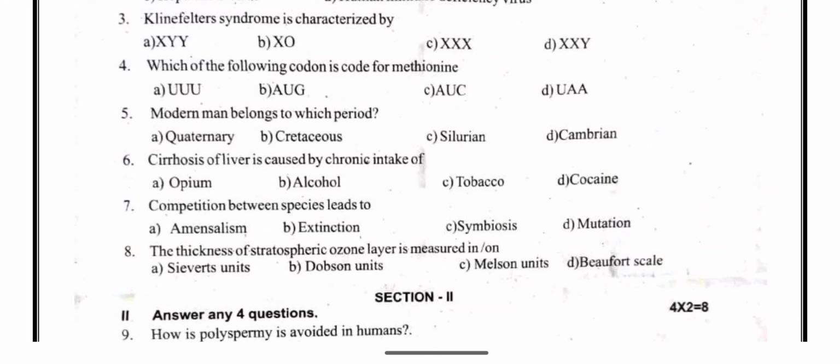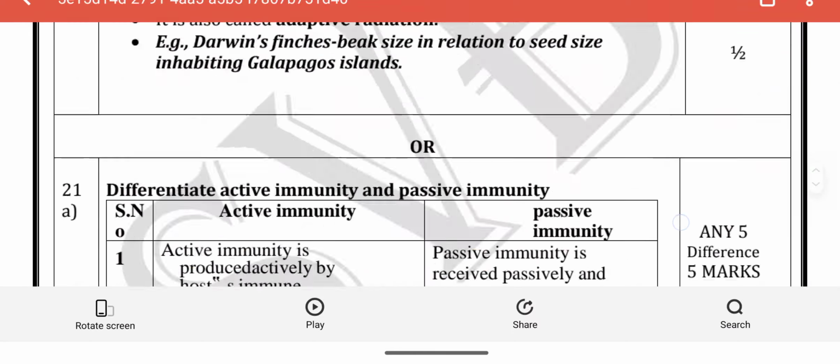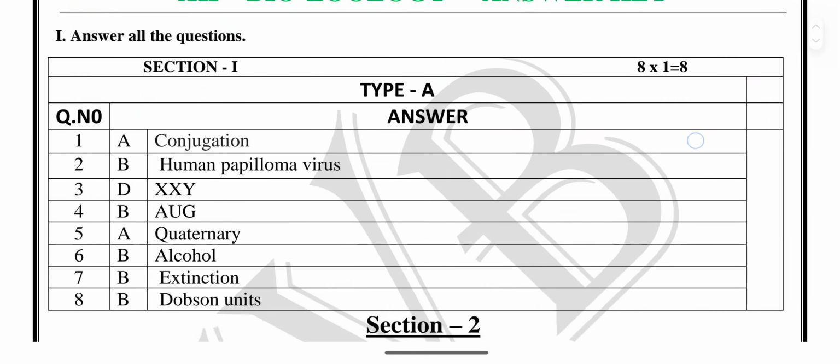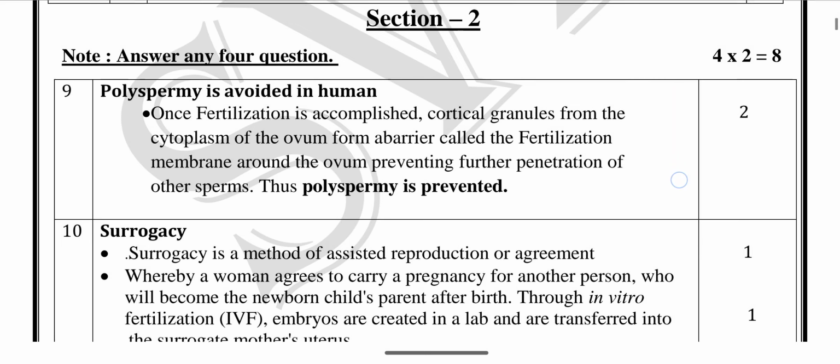Next, section 2, we have 6 questions. We have to attend only 4 questions. We discuss the 6 questions with the answer key. The 9th question: how is polyspermy avoided in humans? The question is taken from chapter 2, human reproduction. How is polyspermy avoided once fertilization is accomplished?